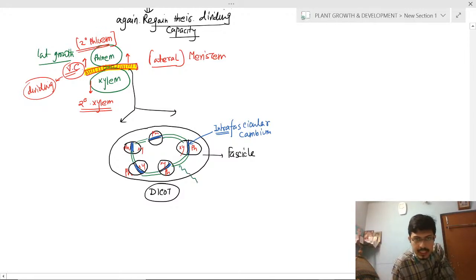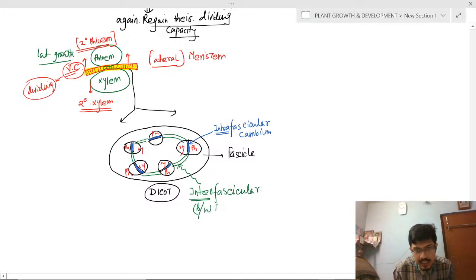This is intra, in the fascicle, and between the fascicles there will be interfascicular cambium. Very important, the interfascicular cambium. So interfascicular is between the fascicles, and this one, intrafascicular, is inside the fascicle.